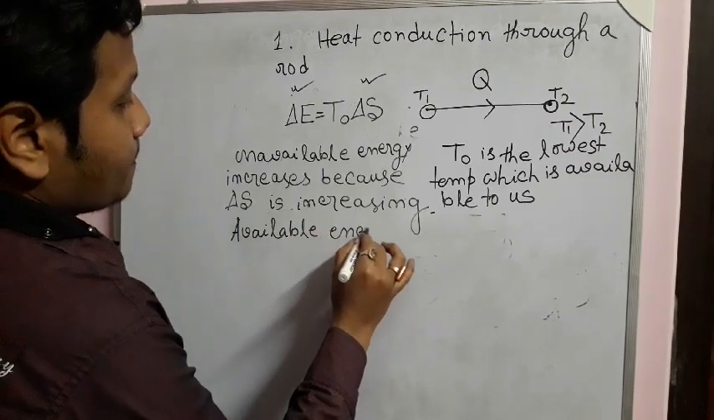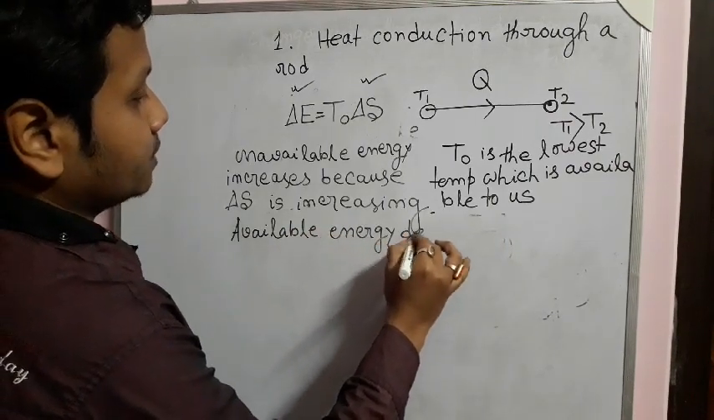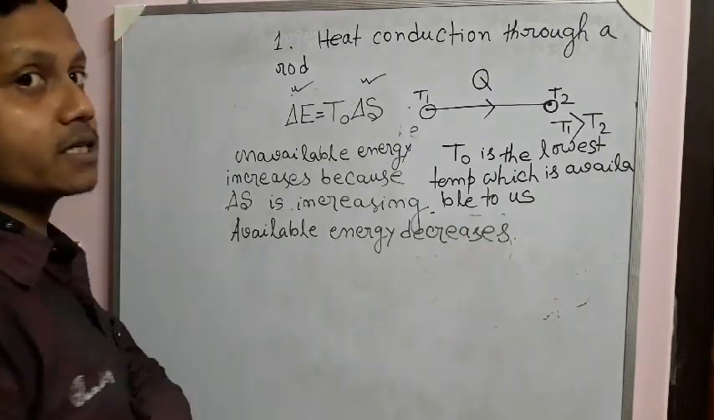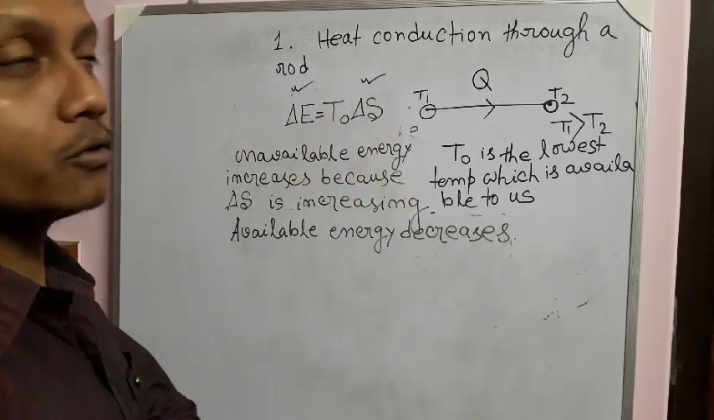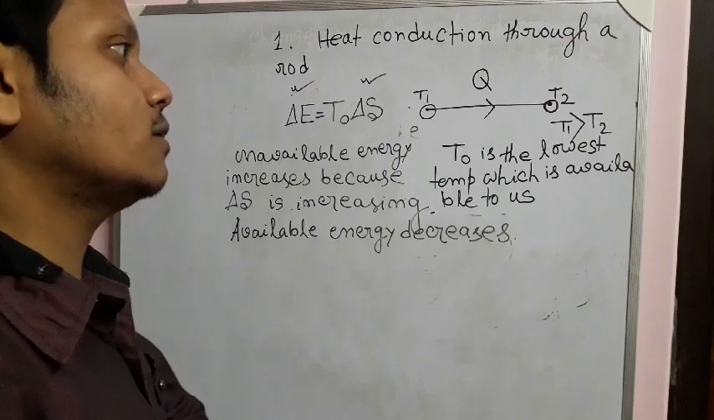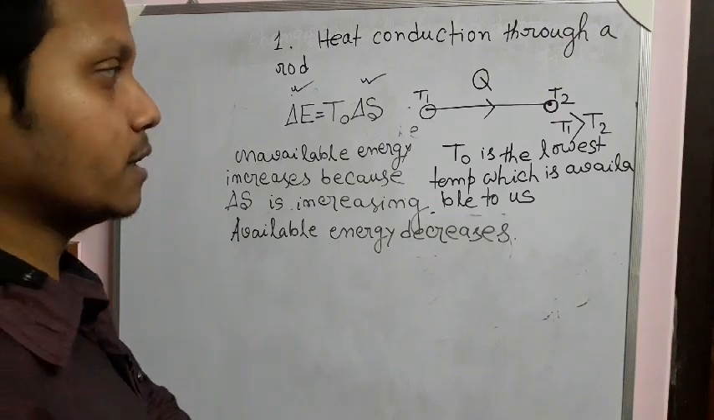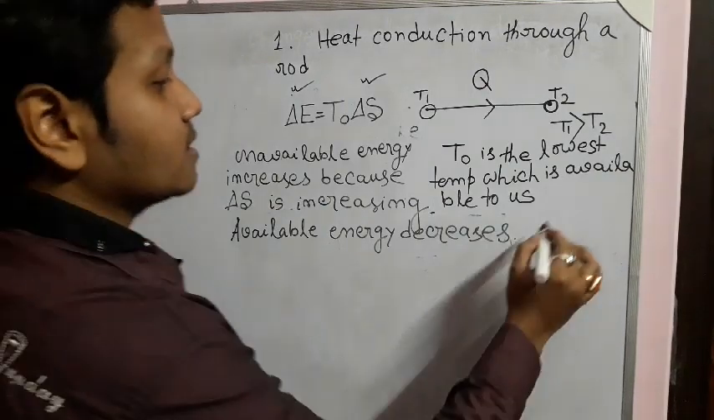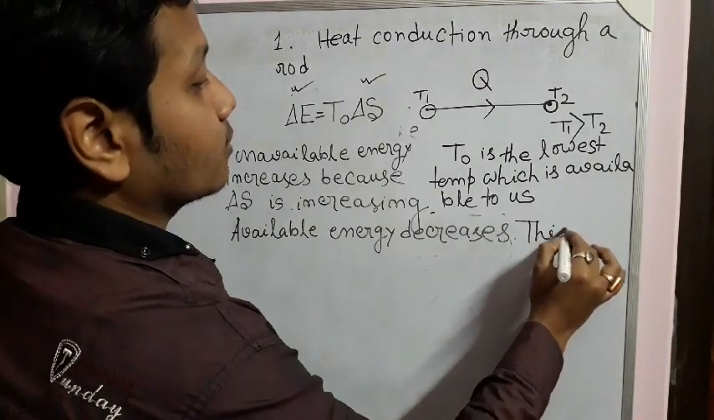Available energy decreases. So this is known as the law of degradation of energy. That means the available amount of energy which is required to convert into work decreases. So available energy decreases means this is called the law of degradation of energy.